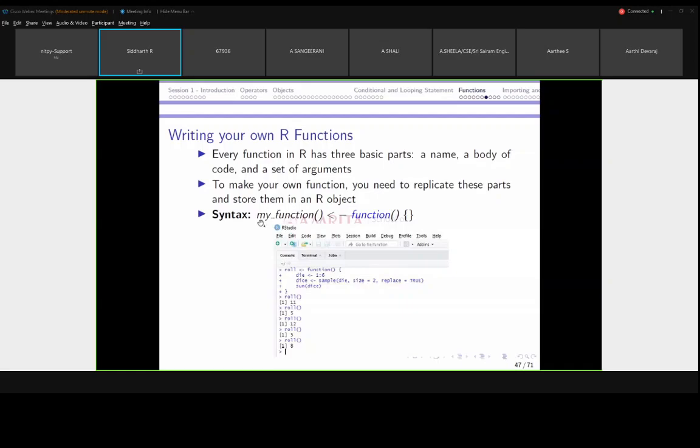So the syntax is: my function is the name of the function, the input arguments we will pass here, the assignment operator, and the function keyword. This is a keyword, and the body will be present inside the braces.